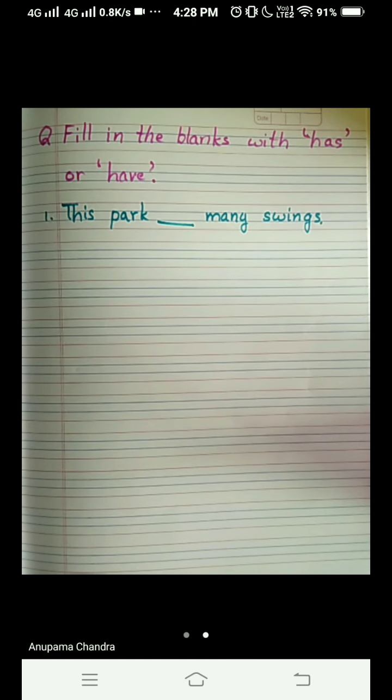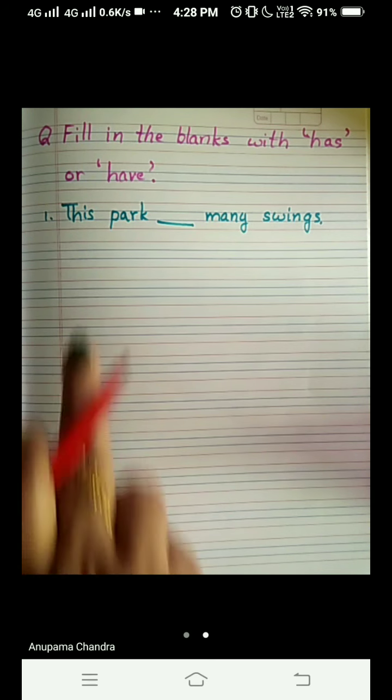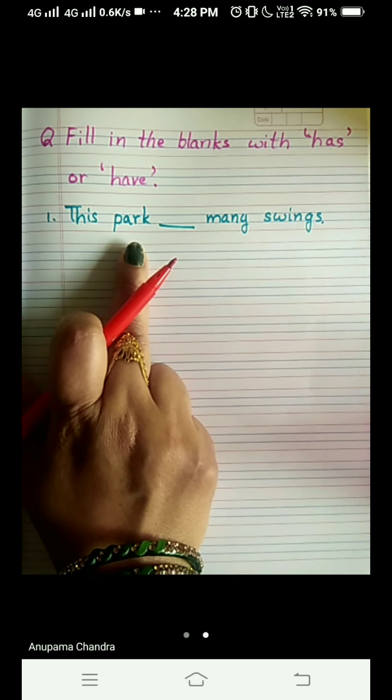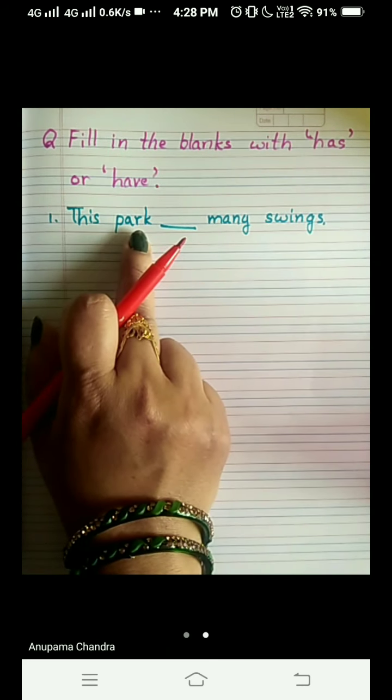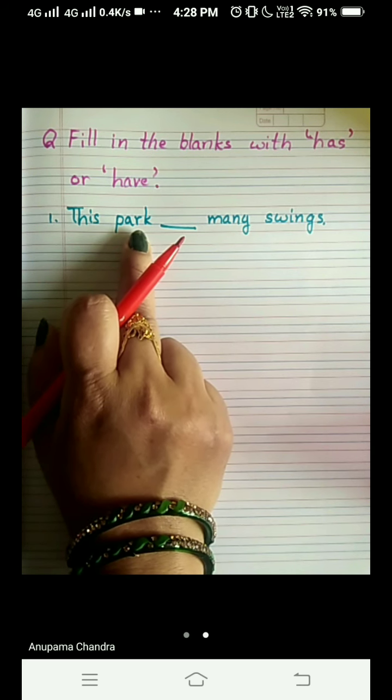Has or have? So very first thing what you are going to look for is the subject, what we are talking about. What are you talking about in this sentence? This park. We are talking about park. Okay, so check it out, how many are there? This park. So it means one park, only one park. And remember what we have written?